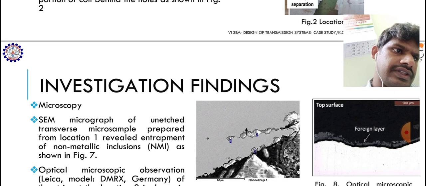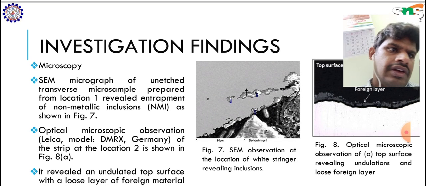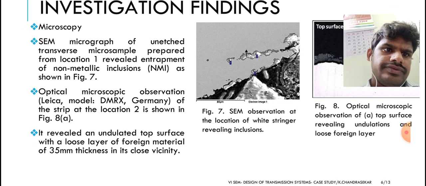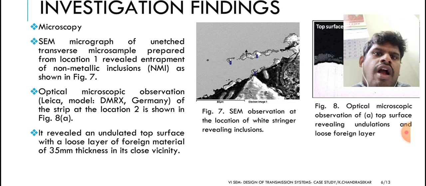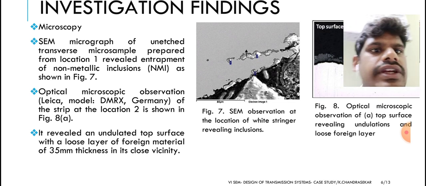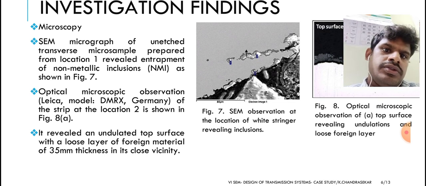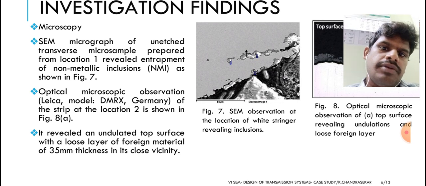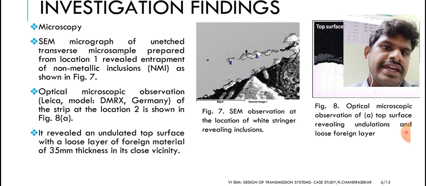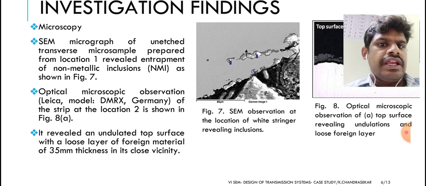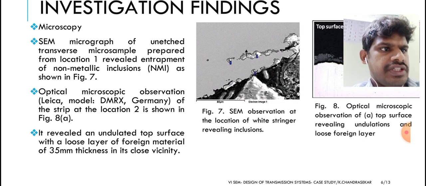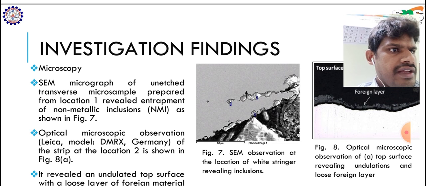So this is the figure of the top surface. It revealed an undulated top surface with a loose layer of foreign material of 35 micron thickness in its close vicinity. So there are foreign layers, you can see that.